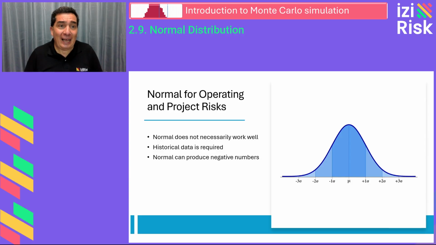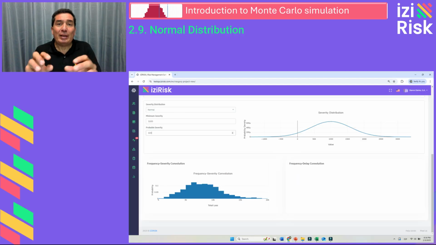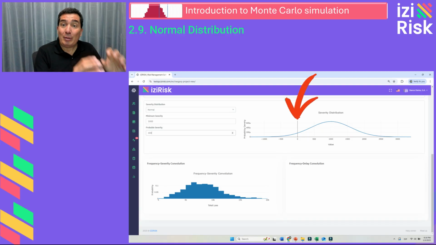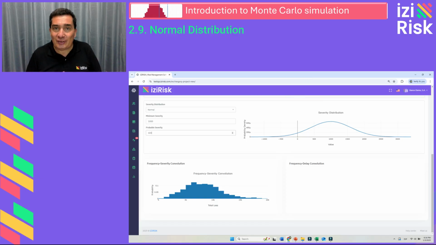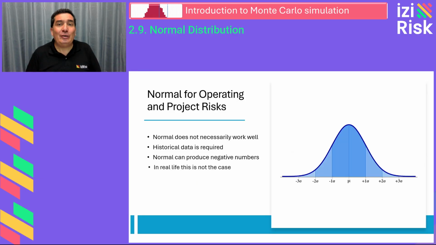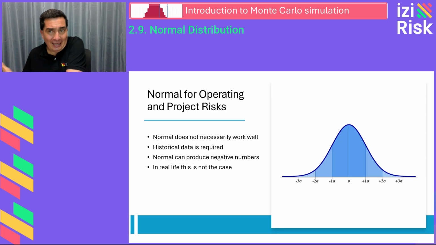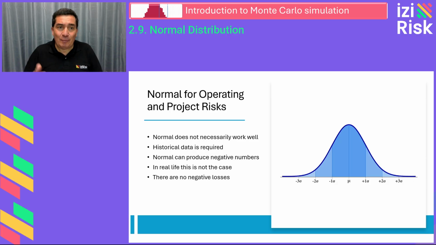And then negative values. Consider a normal distribution with a mean of 1,000 and a standard deviation of 600. This configuration results in a significant probability of negative values, which is illogical in real-world risk scenarios. By nature, risks have a positive magnitude beginning at 0. This makes the normal distribution an illogical choice for modeling monetary impacts in operational or project risks.